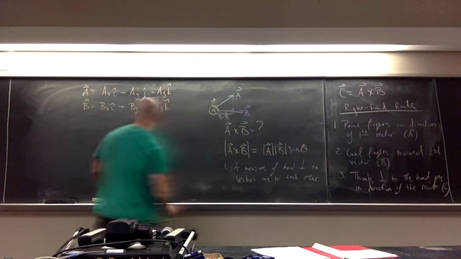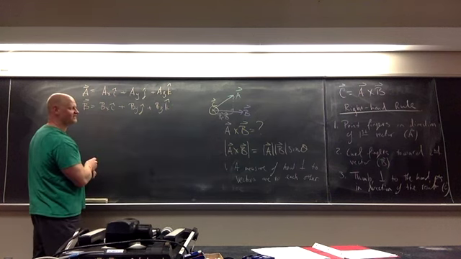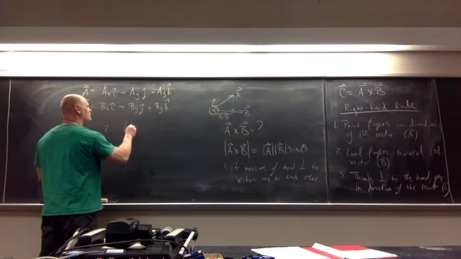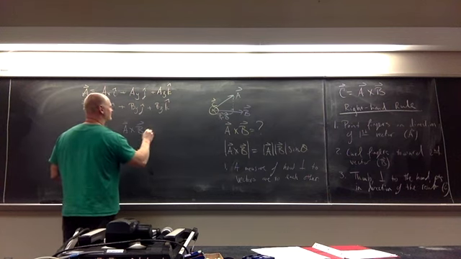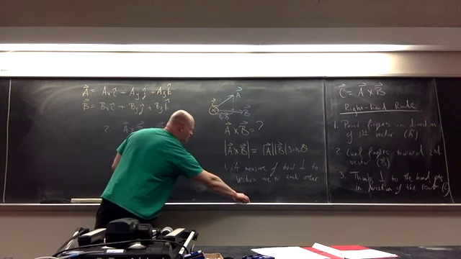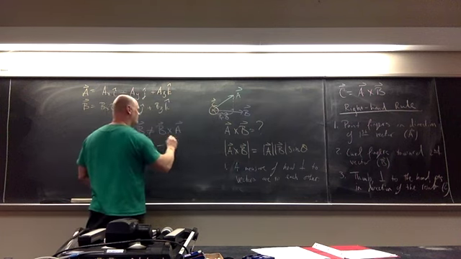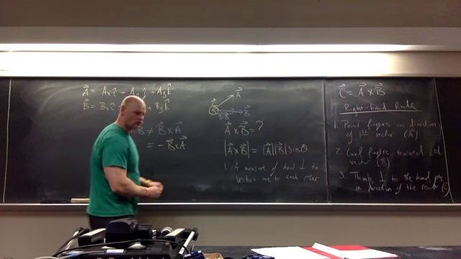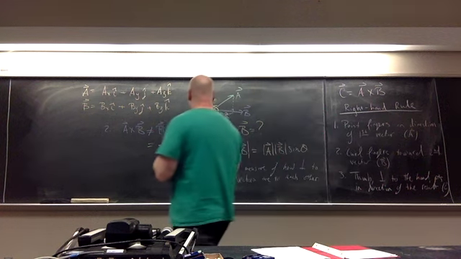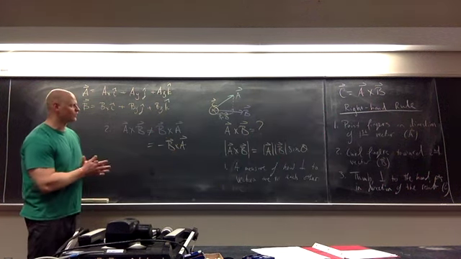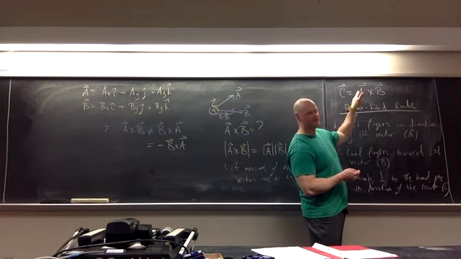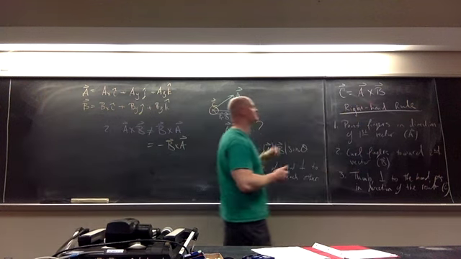So another property of the cross products is that A crossed by B is not equal to B crossed by A. In fact, it's equal to the negative of B cross A. So when it comes to cross products, the order in which I do the cross product is important. I can't just arbitrarily cross them in a particular way. I have to cross them in the way that this is specifically telling me to do so. So always do the first vector crossed by the second vector, and then your thumb gives the direction of the third vector.